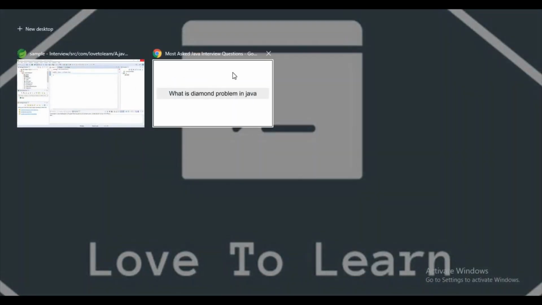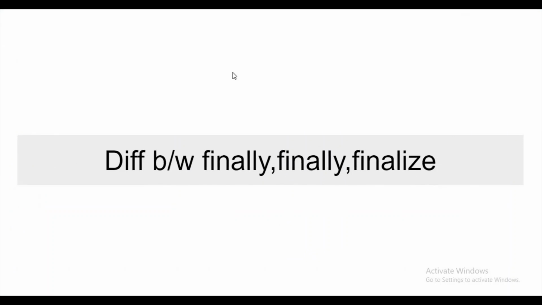Let's go to our next question, and it is also one of the best questions every interviewer will ask, guys. What are the differences between final, finally and finalize? Sorry guys, it's final here; by mistake I typed finally. Normally these three are keywords. The final keyword is used in the context of class, method, references, like that. A final class cannot take place in inheritance, and a final method cannot be overridden.